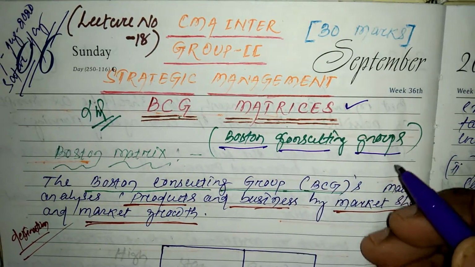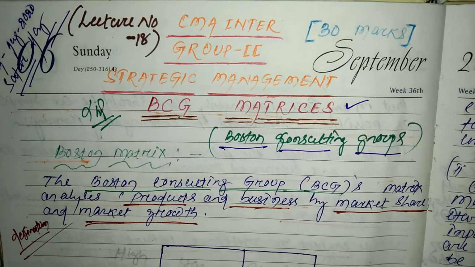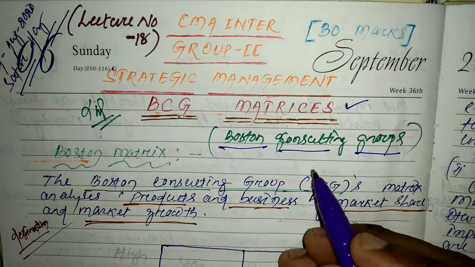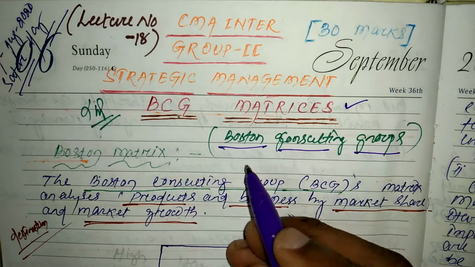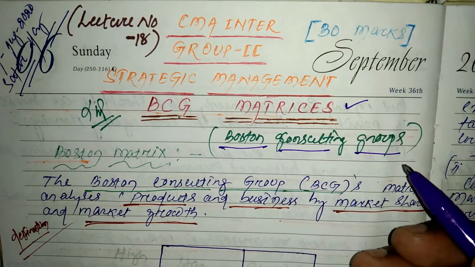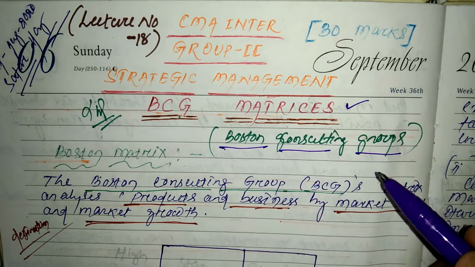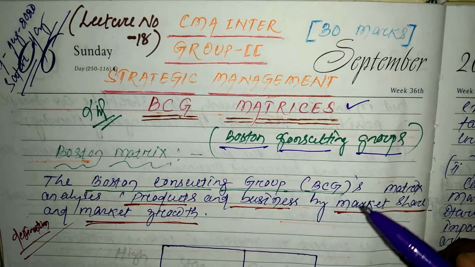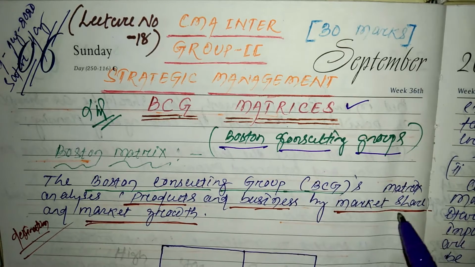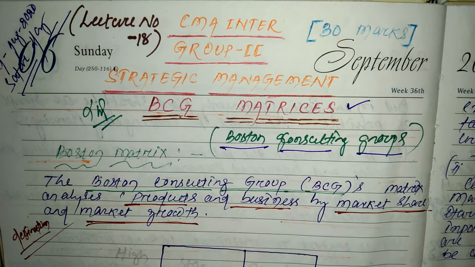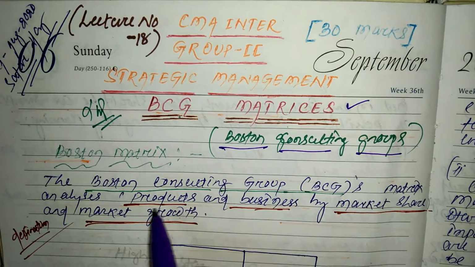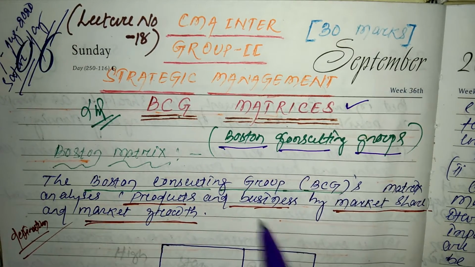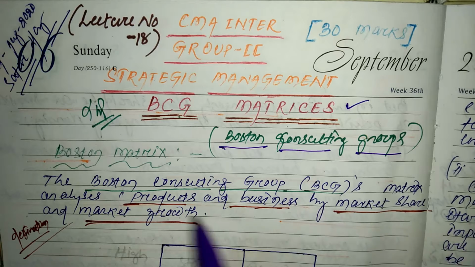BCG matrix means Boston Consulting Group. What do you mean by Boston Consulting Group? The Boston Consulting Group matrix analyzes various products and businesses by market share and market growth.